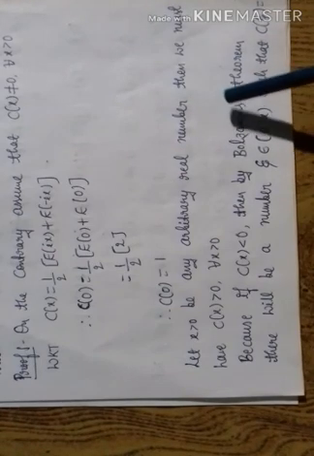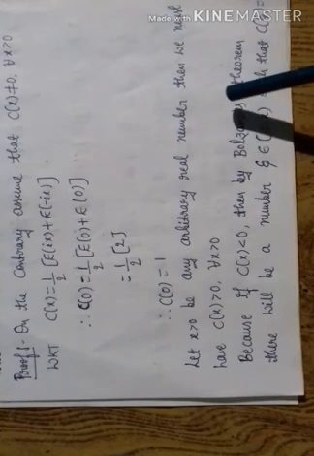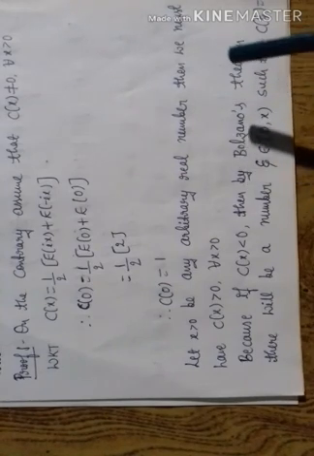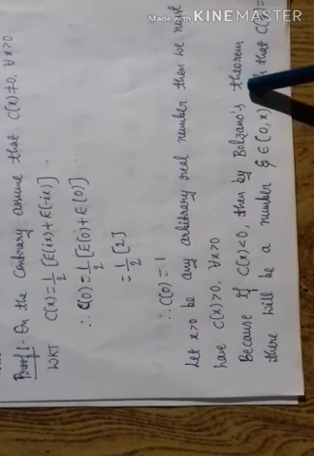It states that if f of x is a continuous function on a closed interval a, b and takes values of opposite sign at the extremes, then there is at least one c belonging to the open interval a, b such that f of c is equal to 0. Therefore, this will be a contradiction.